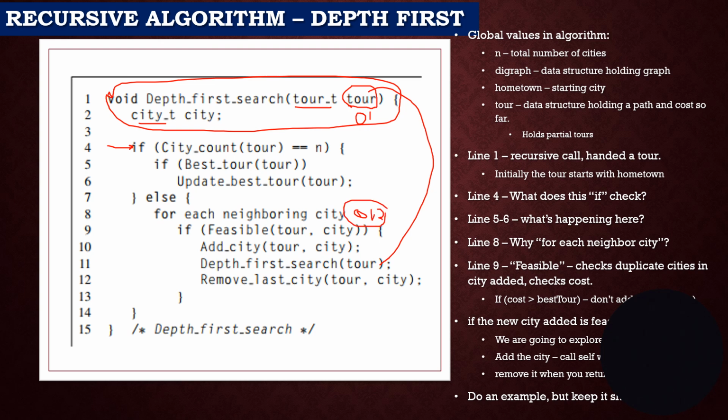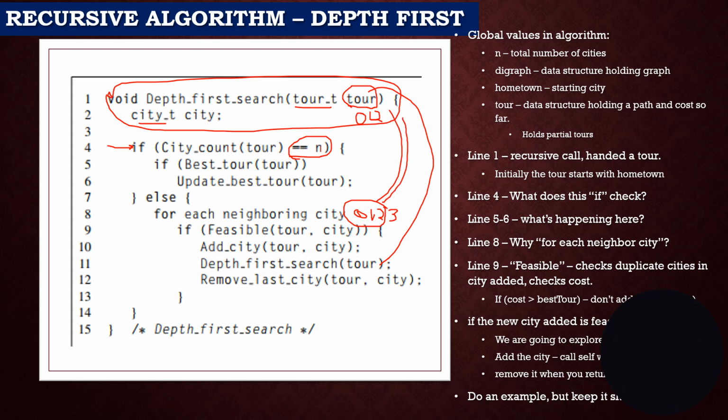So we're going to call ourselves with 0, 1, 2, which comes back up here again recursively. It asks, does 0, 1, 2 have 4 nodes? The answer is no. So we come down here and say, with 0, 1, 2, could I visit node 0? Nope, I can't visit 0 because it's already in the path. From this 2 on the end, could I visit node 1? No, can't do that. Could I visit 3? Yeah, I could visit 3.